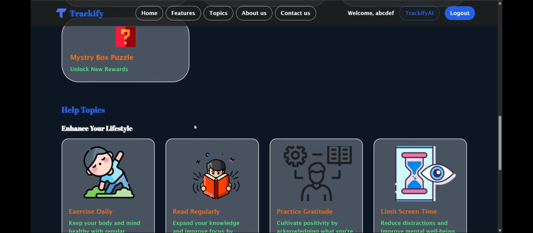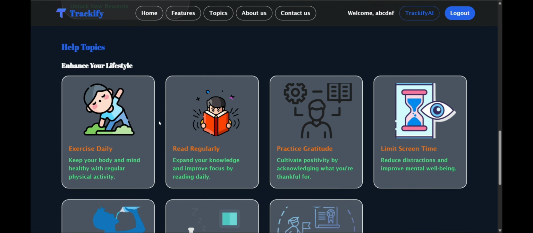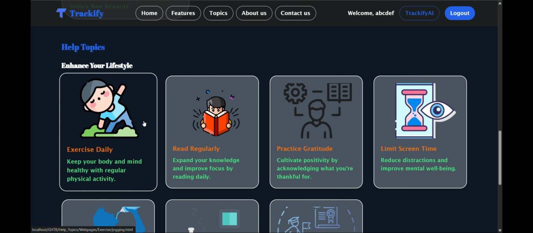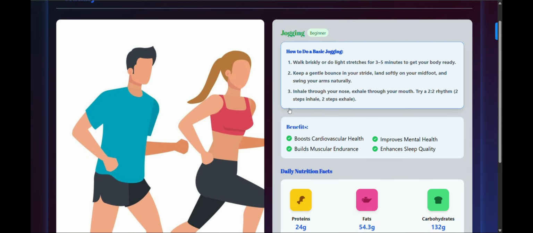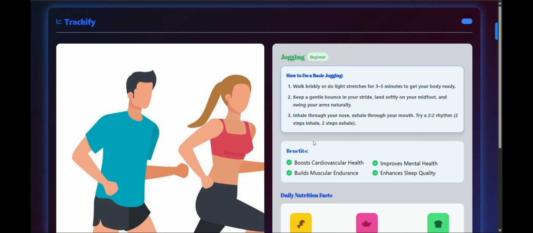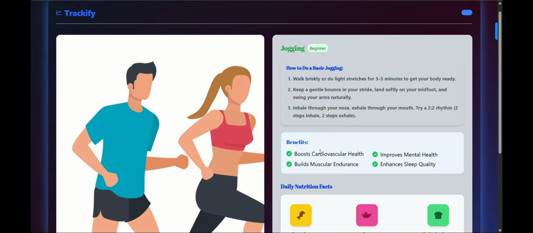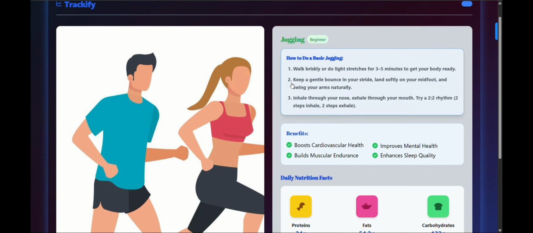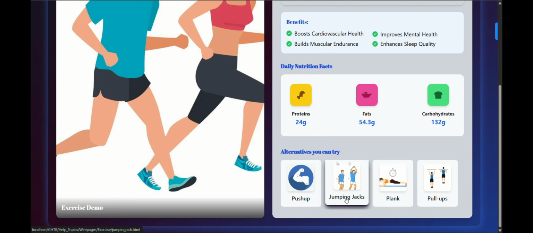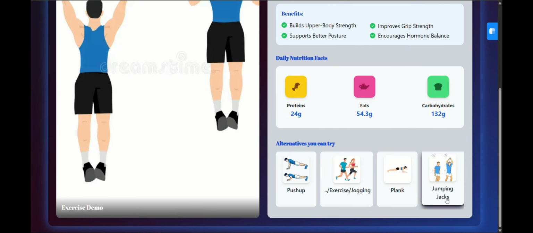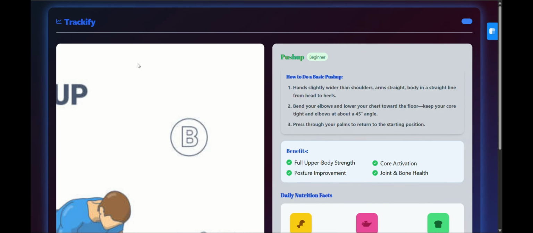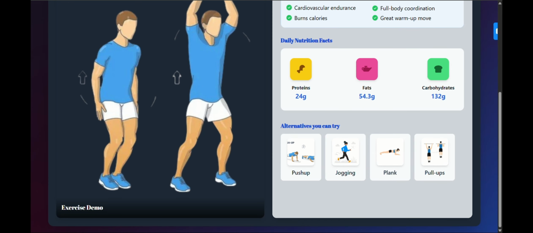So after the features, I will come to the help topics, which will help the user enhance their overall lifestyle, like exercise daily. It will tell the user about the benefits of exercise and how to perform it. Like jogging has the benefits of boosting cardiovascular health, building muscular endurance, improving mental health, enhancing sleep quality, and these are the steps of how this activity is performed: jumping jacks, similarly planks, push-ups, pull-ups. So that's all about